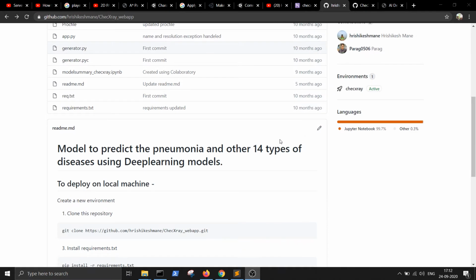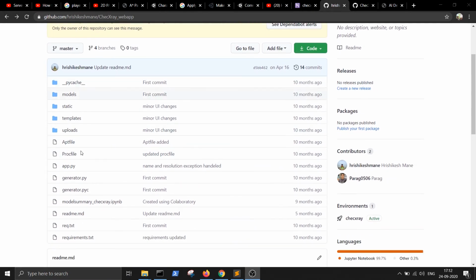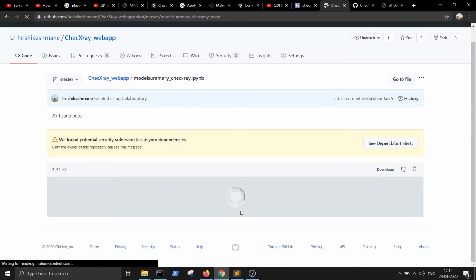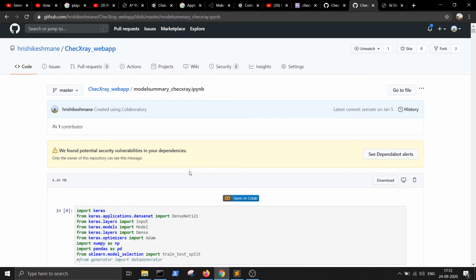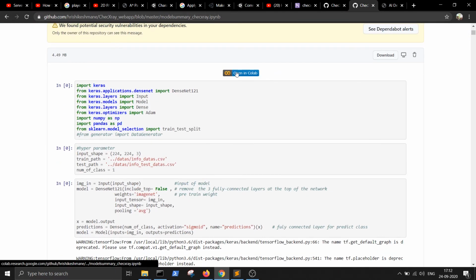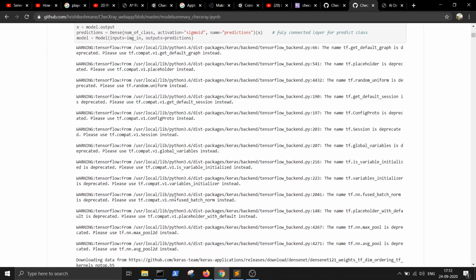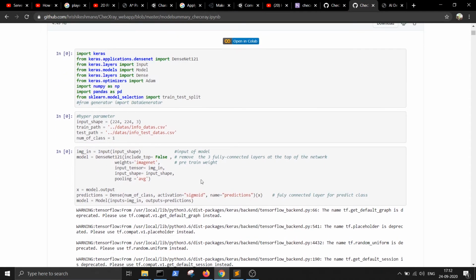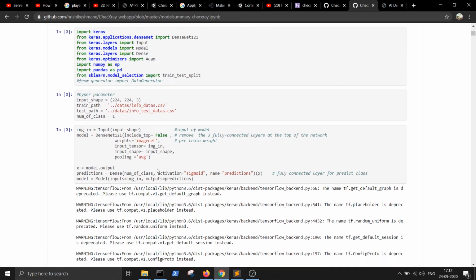So going back to the model, this is the repository, and we have also included a notebook for the AI model. It takes time to load. Well then, yeah, this is the one. You can open it in Colab and make changes to this code, and build your own custom model. And you can also refer to it.